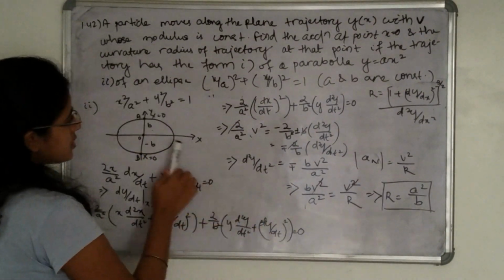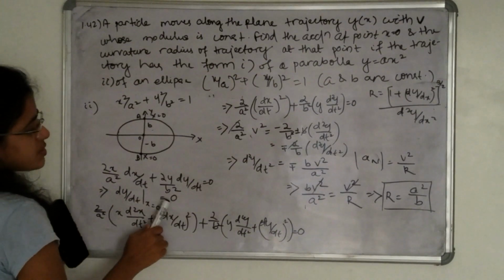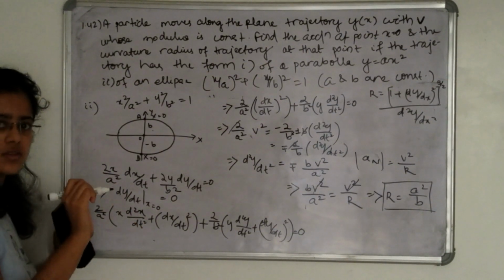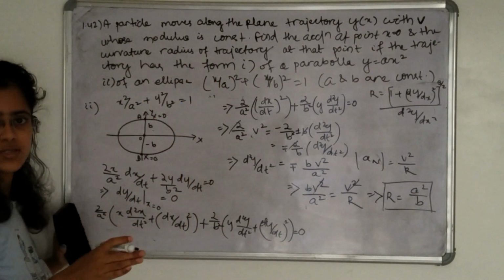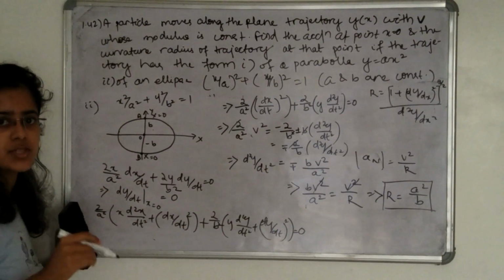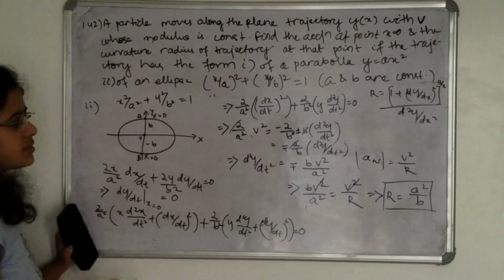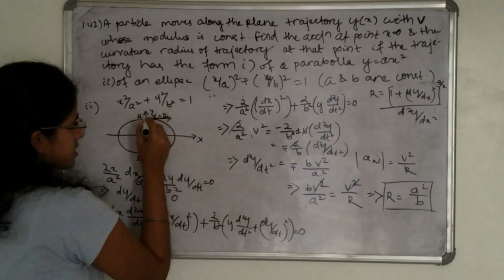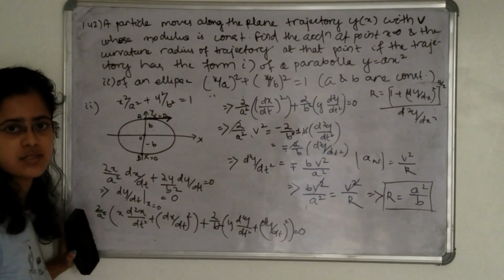Okay, so you have to understand this. At x equal to 0, there is no velocity along the y direction. That means the total velocity here is along the x direction. And in the question it is given that the velocity modulus is constant. That means the total velocity, which is headed in the x direction, is constant. Let us say it is heading in this direction. As this is constant, there is no tangential acceleration here.